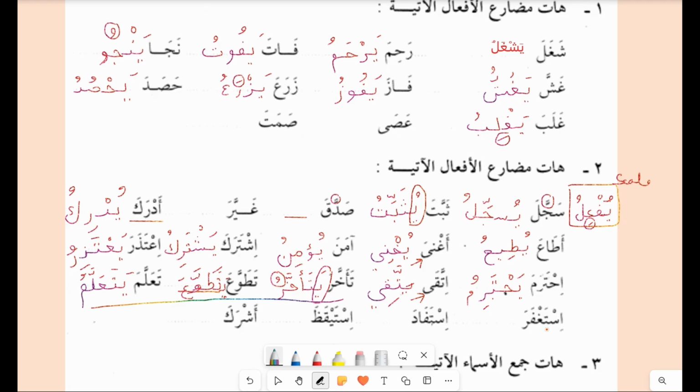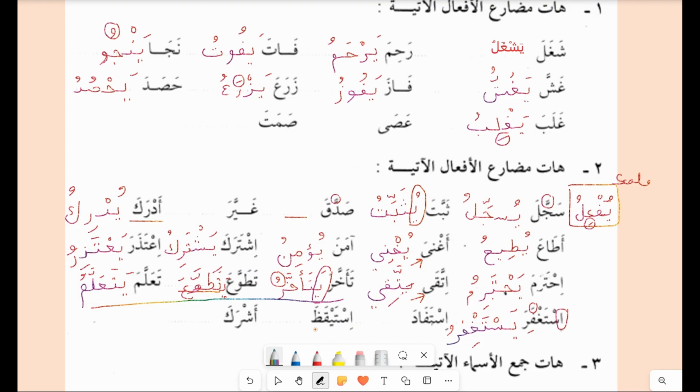Istaghfara. Now comes the 6-letter verb. So what will you do here? Yastaghfiru. Making it yastaghfiru, adding the ya, the sin, taghfiru. So the fa is getting a kasra and a ya is being added. All the letters are intact, only the hamzat al-istifham, I mean this one, has been removed, a ya harf mudari has been given, and all the root letters are the same. Only the second last letter's fatha is removed and a kasra is given. So you will follow the same structure in istifada.